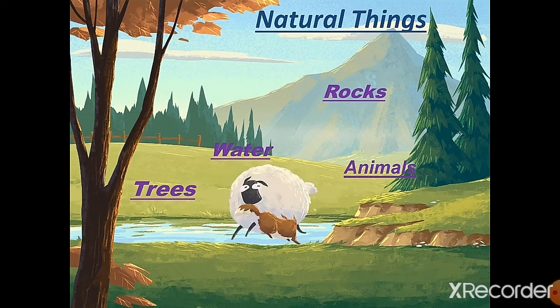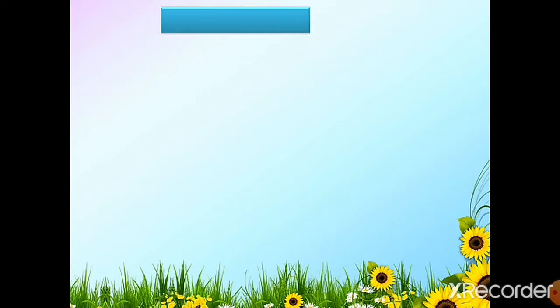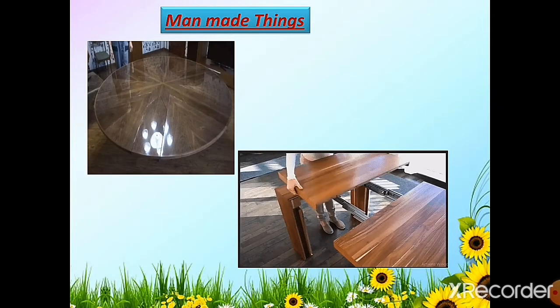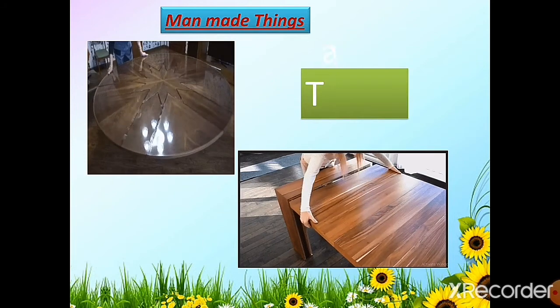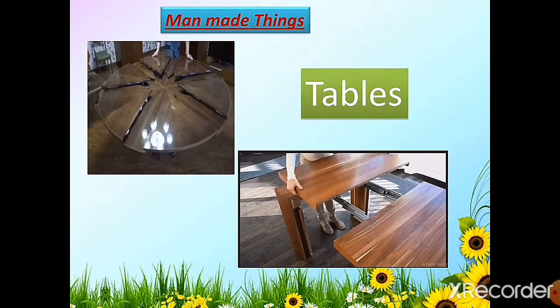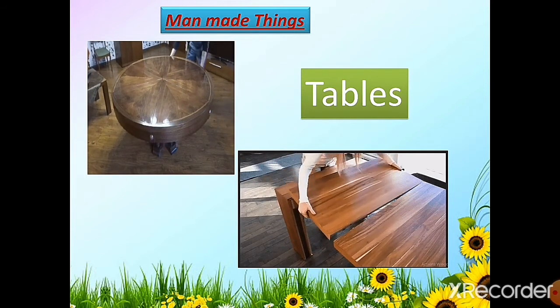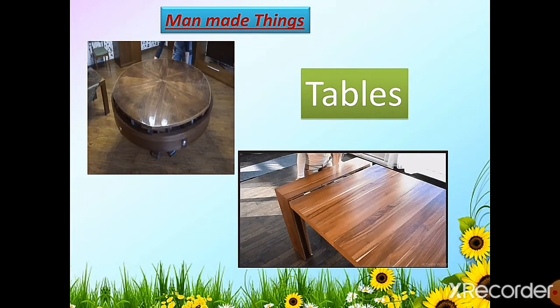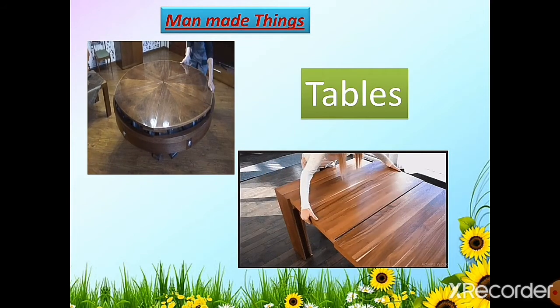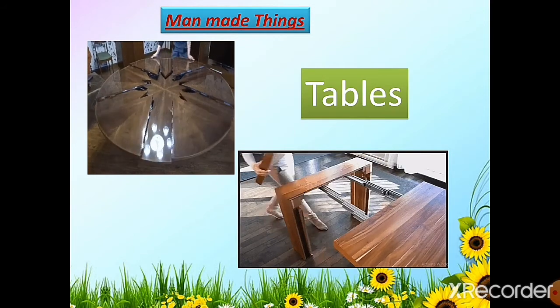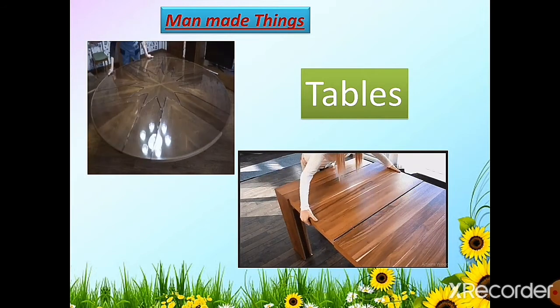The second one is man-made things. M-A-N, man, M-A-D-E, made, T-H-I-N-G-S, things. Man-made things. Look at both pictures. Who made this table? Yes, one man. So it is a man-made thing. Things such as tables, toys and clocks are all made by man, so we call them man-made things.